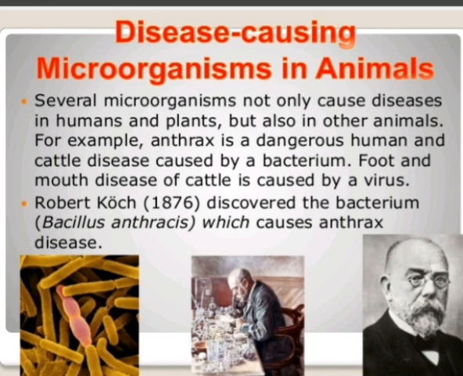For example, anthrax disease. This is a very serious disease. It mainly affects the animal called cattle, and it is mainly caused by a bacteria. The name of the bacteria is Bacillus anthracis. This type of bacteria is responsible for causing anthrax disease. Now humans can also get infected with this disease either through direct or indirect contact with sick animals. So anthrax is a very serious disease which is caused by one type of bacteria.